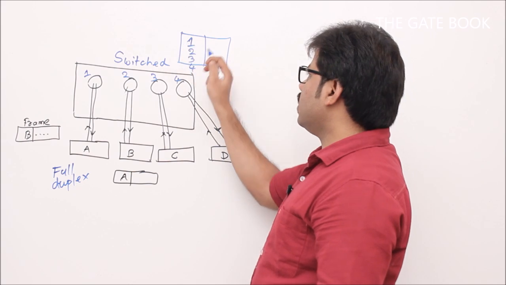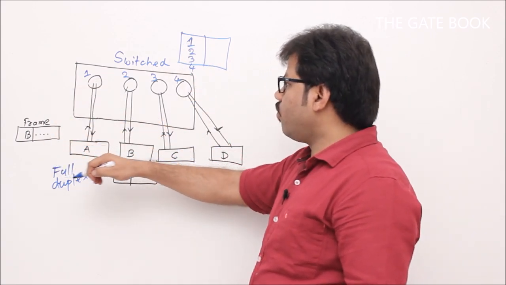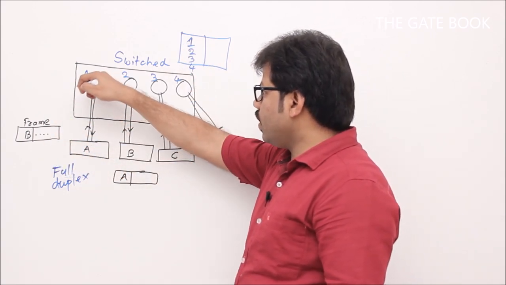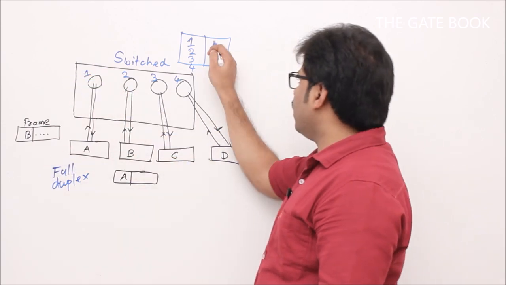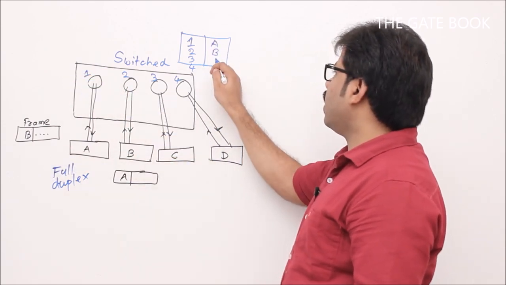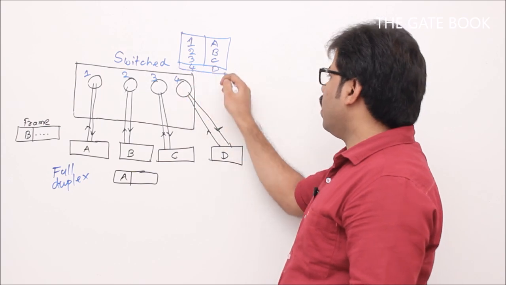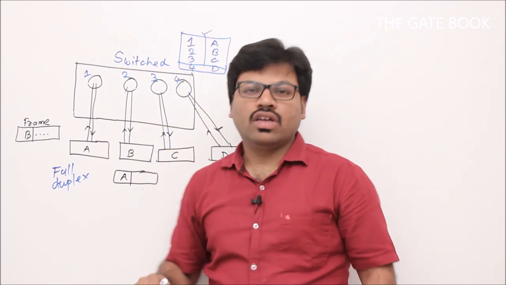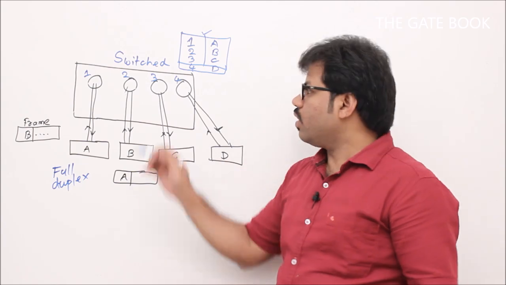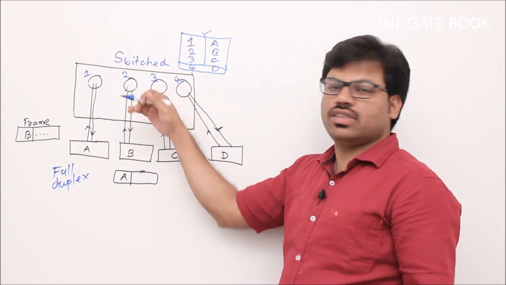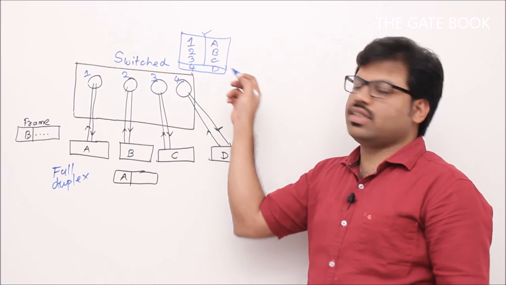So port and destination address. What is the destination address of port number 1? In this switch, 1 is connected to A, 2 is connected to B, 3 is connected to C, 4 is connected to D. Using this table, the system admin, whoever maintains this switch, will manually update these entries.